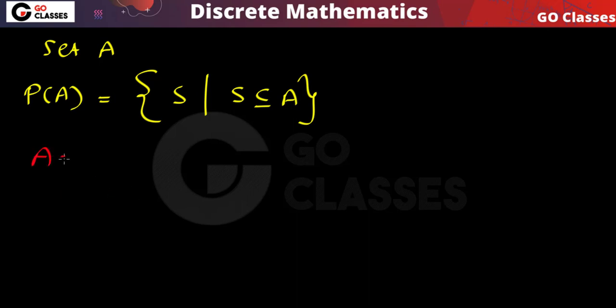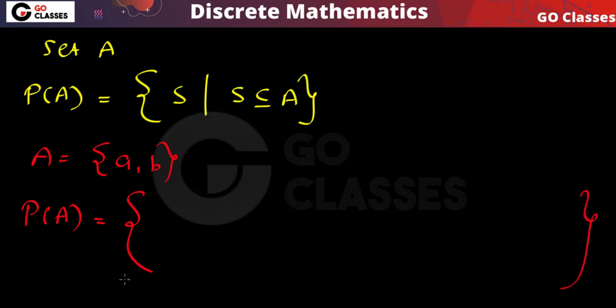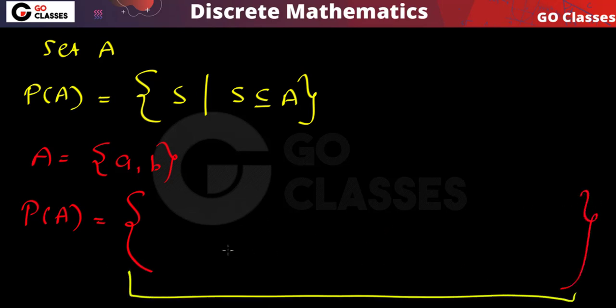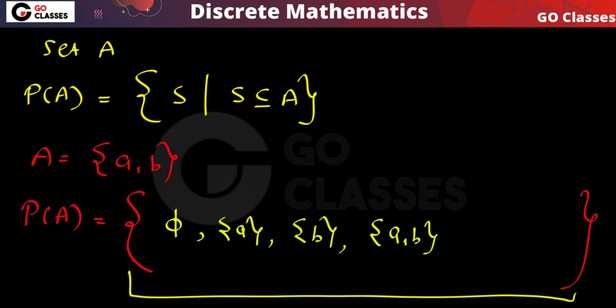If you have a set A, for example, let's assume that your set A is {a, b}, then what will be the power set? Power set is a set. In this power set you have the subsets of A. For example, phi is a subset of A, this is a subset of A, this is also a subset of A, and also {a, b} is a subset of A. So this is the power set of A.